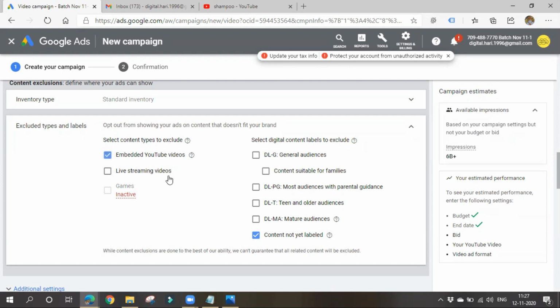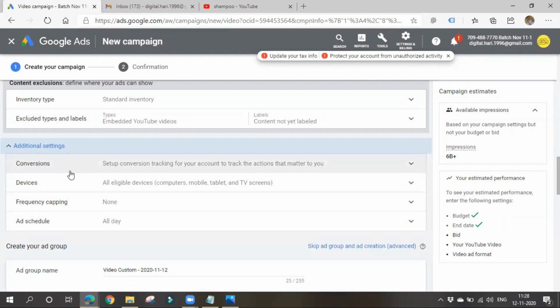If you don't want to show your ads on live streaming videos, some people might be doing live streaming videos, so you can also choose them if you don't want to display. Some teen and older audiences, if you don't want to show for them. So parental guidance, mature audiences. There are various content labels, digital content labels. Based on the content, you can choose in what type of videos you want to show your ad, what that video should contain, what content should be present.